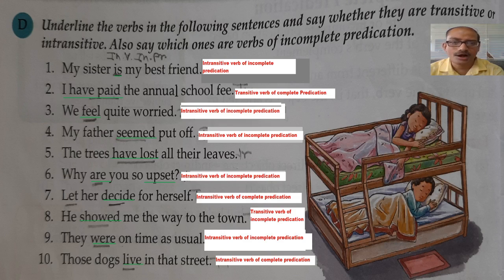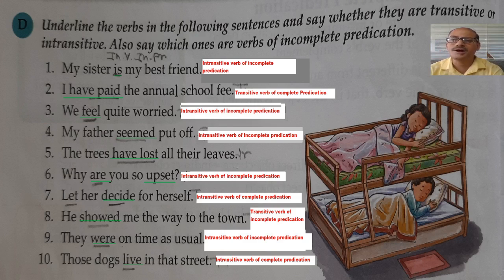Second, I have paid the annual school fee. Now, have paid is the verb and the annual school fee is an object. Therefore, this have paid is a transitive verb. And suppose you just say this much, I have paid. Still we can get some idea that you have paid something, like the bill.